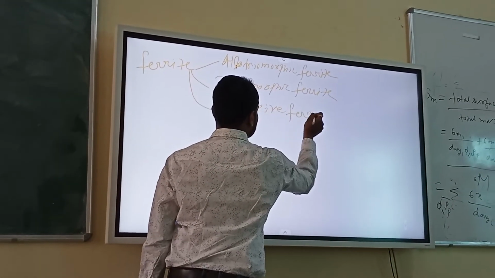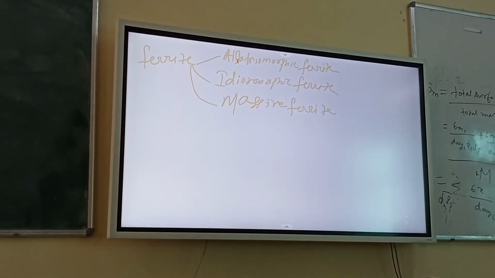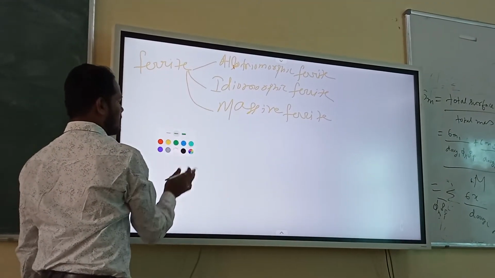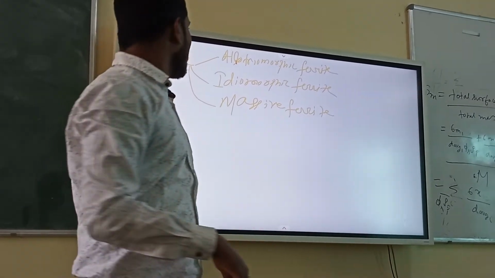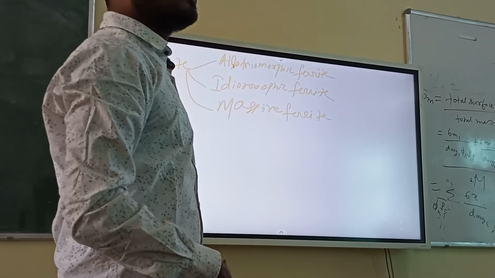Anyway, let me teach you that. So these are the main ferrites: allotriomorphic, idiomorphic, and massive ferrite. These are the three ferrites.